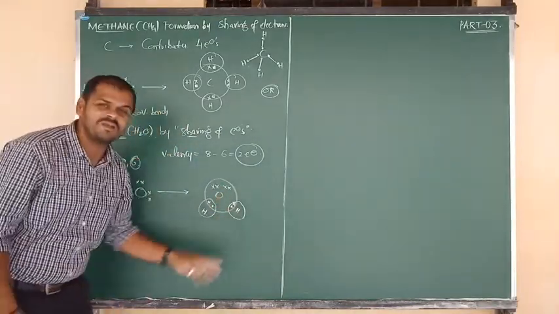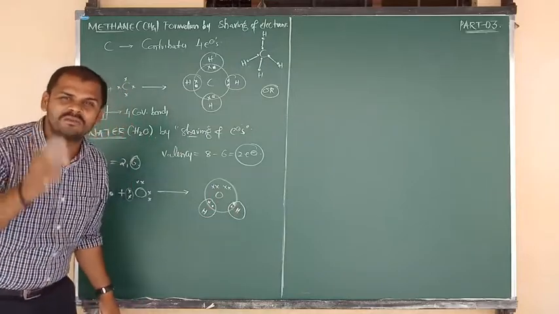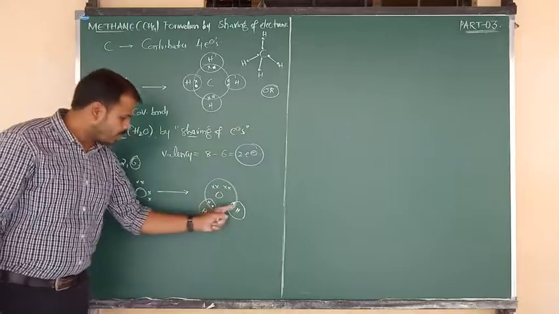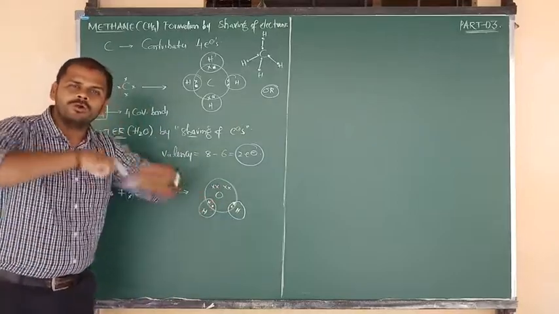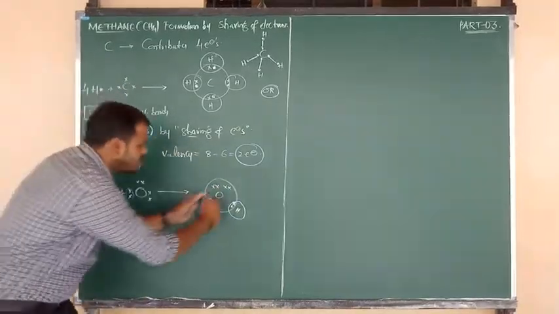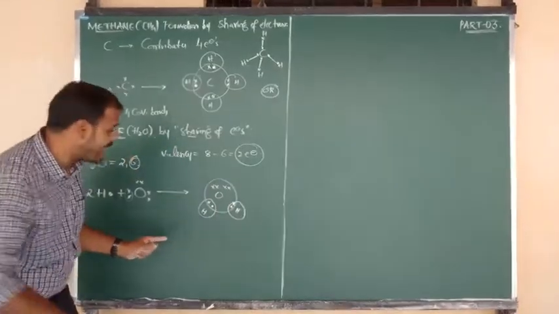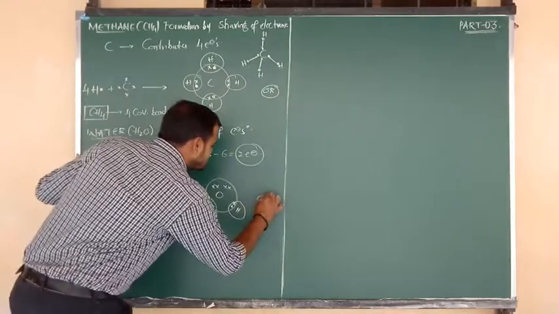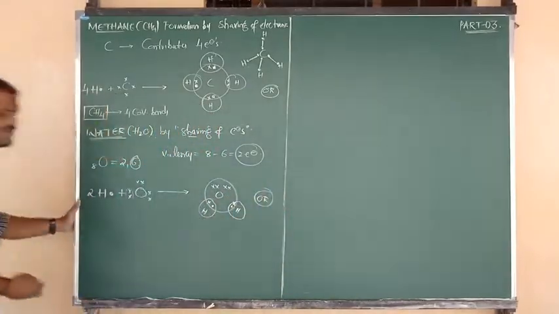So how many covalent bonds are you expecting? 2 covalent bonds, because between oxygen and hydrogen, 2 electron pairs are there. They undergo mutual sharing and they form 2 covalent bonds. Means we can write 2 lines. Okay? So that structure we can write in another manner.